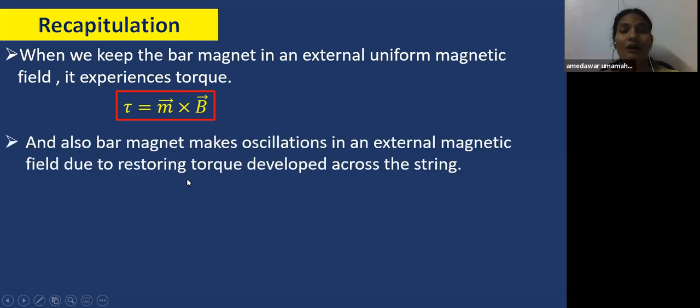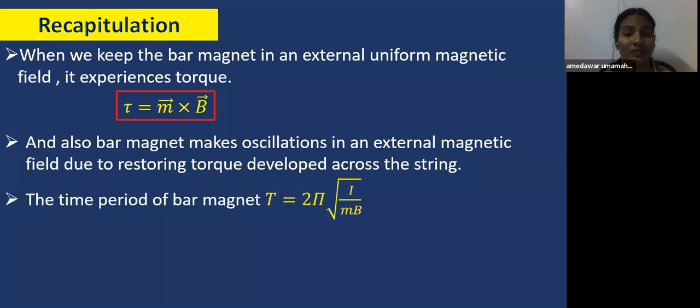And also the bar magnet makes oscillations in an external uniform magnetic field due to the restoring torque developed. The time period of that oscillation is given as T equal to 2 pi under root I by mB. This equation we also derived. So what is I? Yes, the moment of inertia of the bar magnet. And m is, as we know, the magnetic moment, and B is the magnetic field strength.